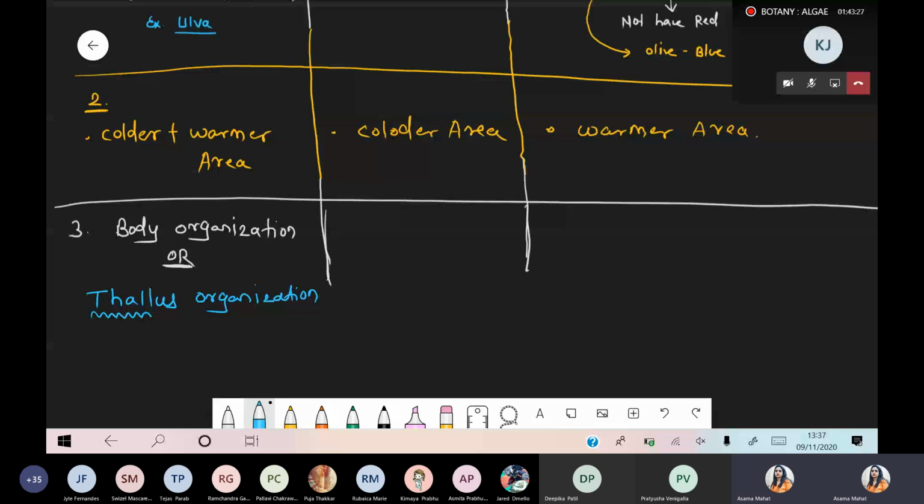So we'll continue this part. Body organization is also called thallus organization.